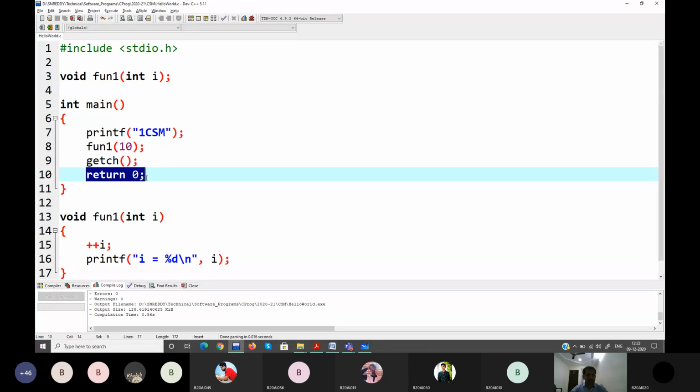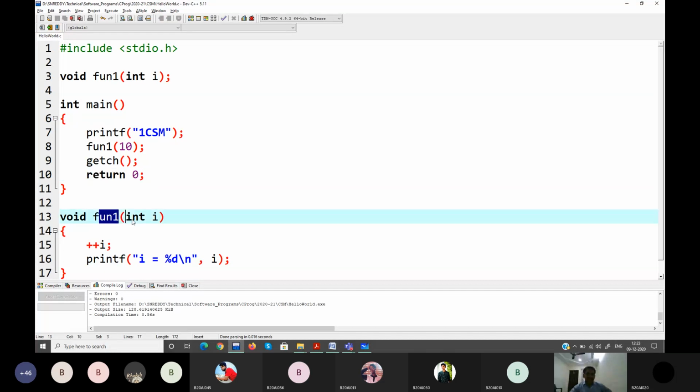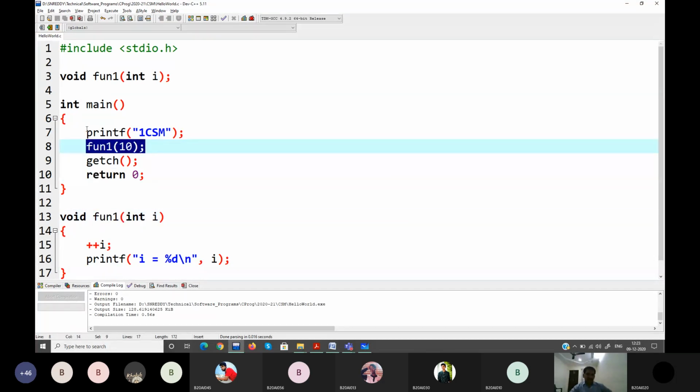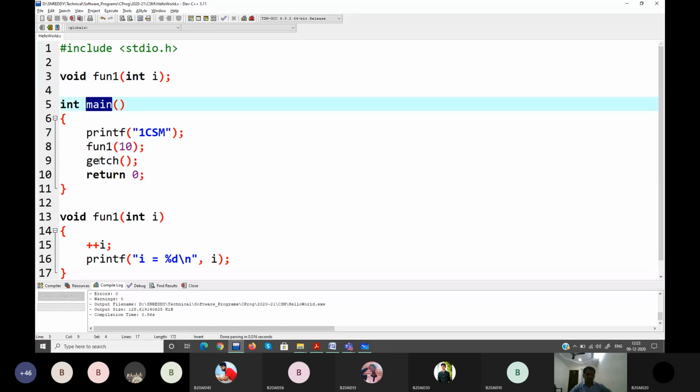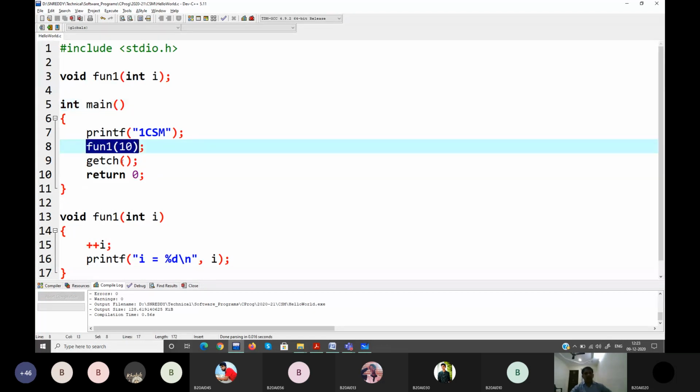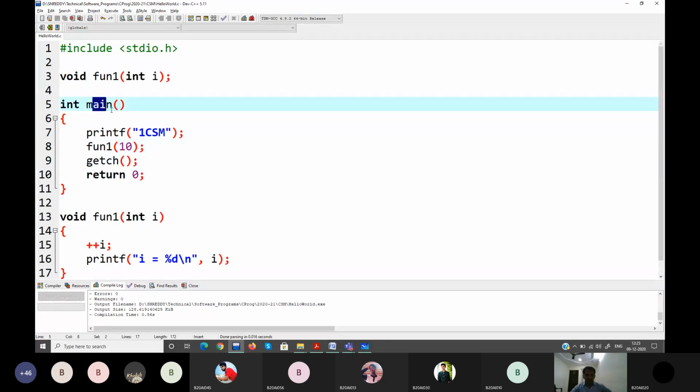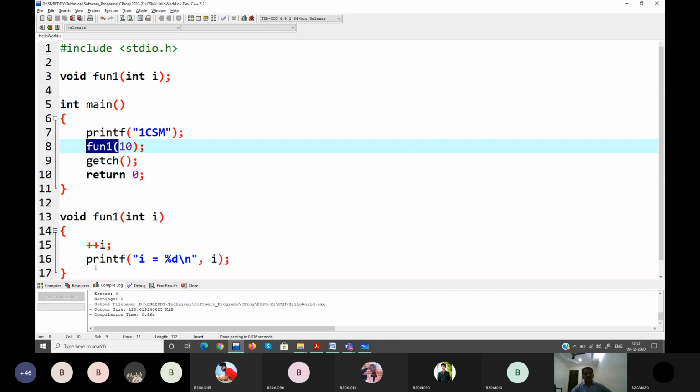That's how it is. So your written statement means you guys have to understand this function is called from here. That's why, who is calling this function? Main. Okay, main is calling the function. This is getting called. Okay, fun1 is getting called. So from main, fun1 is called.